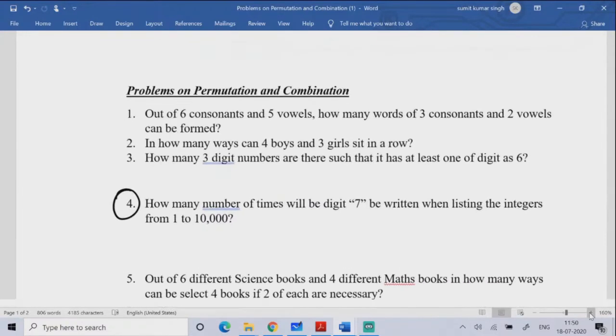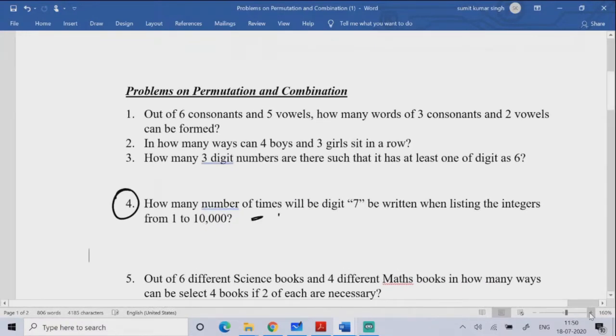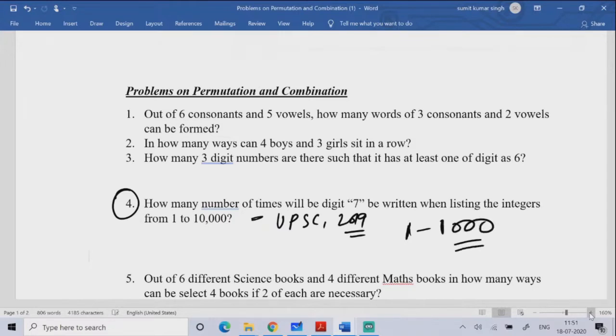This question came in the civil service UPSC exam 2019. You know, there's the General Studies Paper 2, that prelims round, where you need to just get the qualifying 33.33%. So it is a very important question. In UPSC they asked from 1 to 1000, and for that the answer is 300.